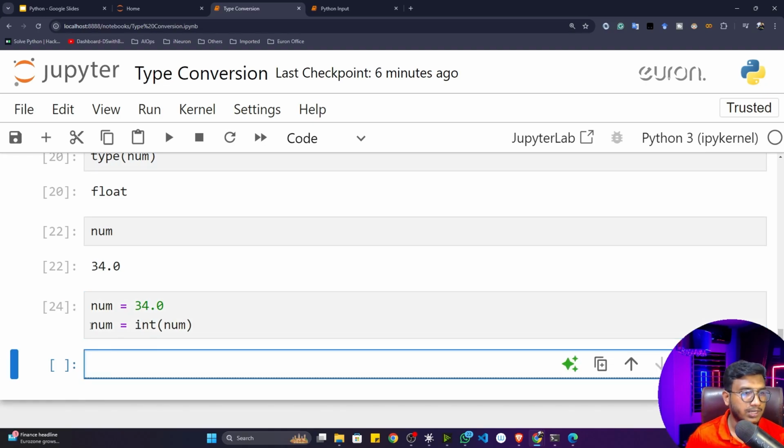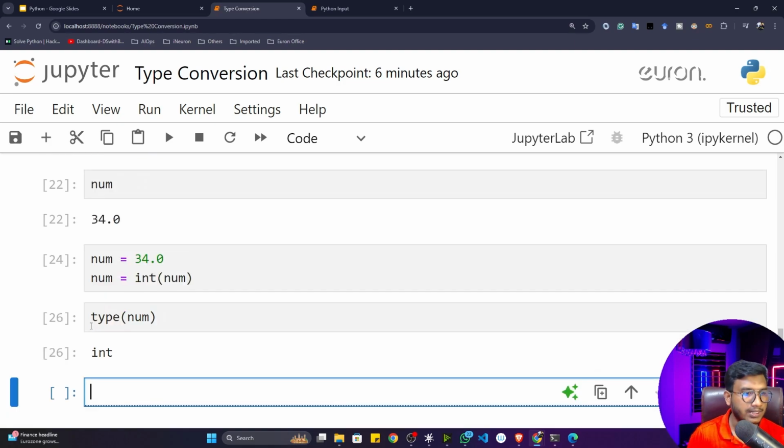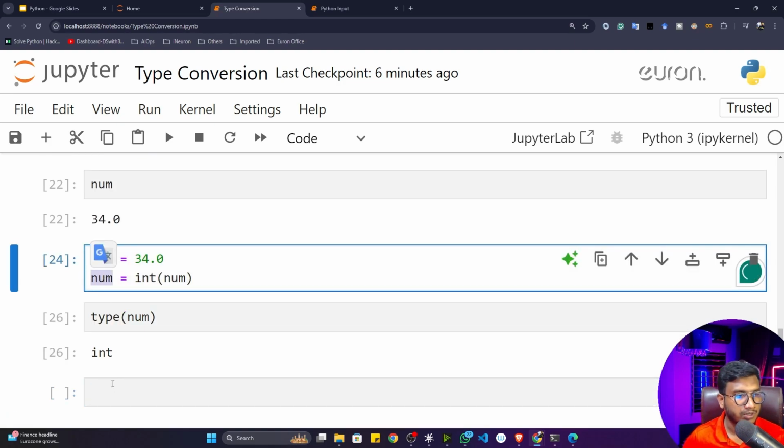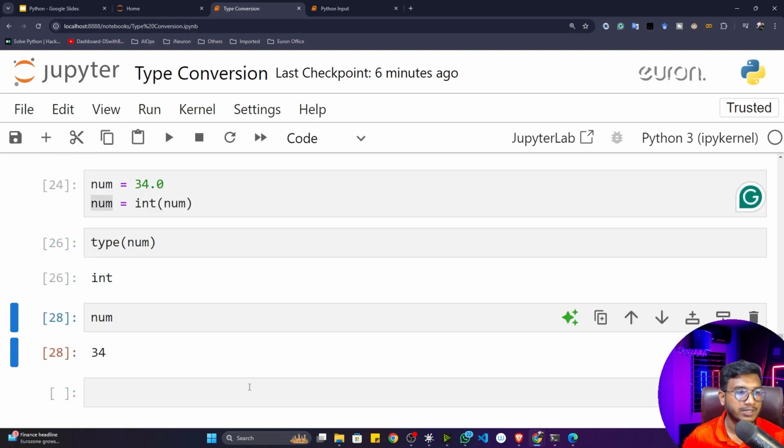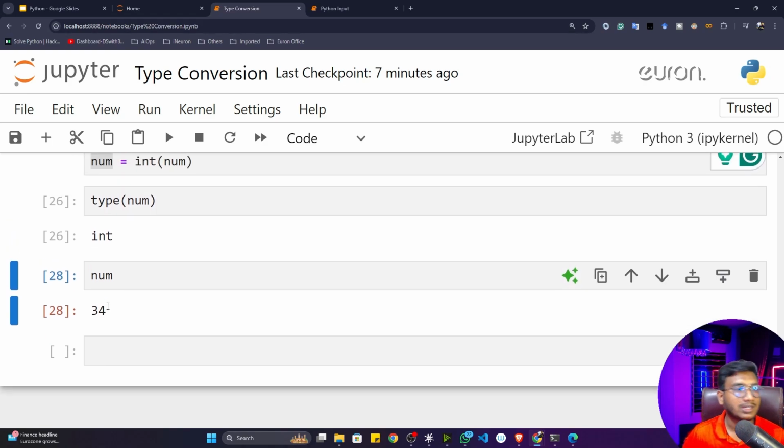Now if I execute and show you the type of num, you'll see that it converts to an integer. See, it is converted to an integer. So that's how we can convert any data type to any other data type. But there is one thing you have to remember.